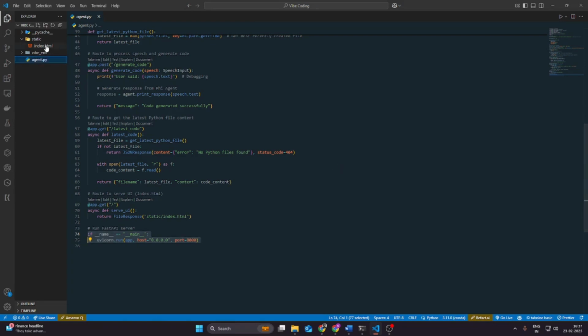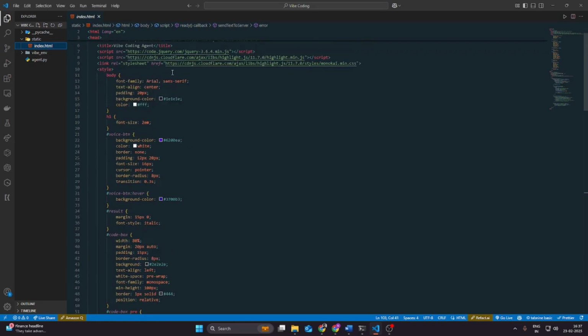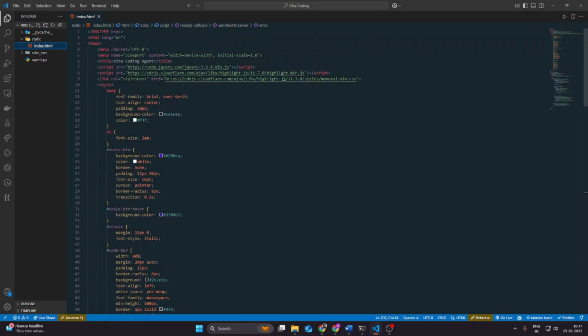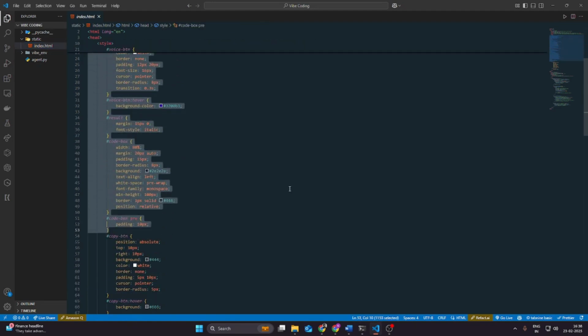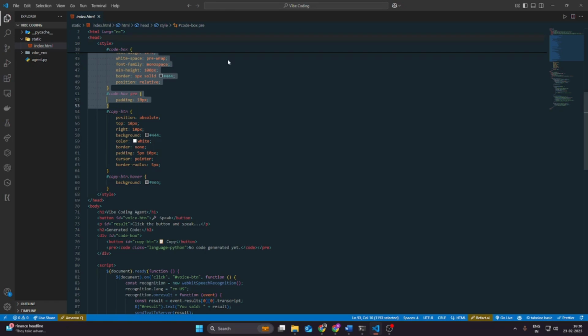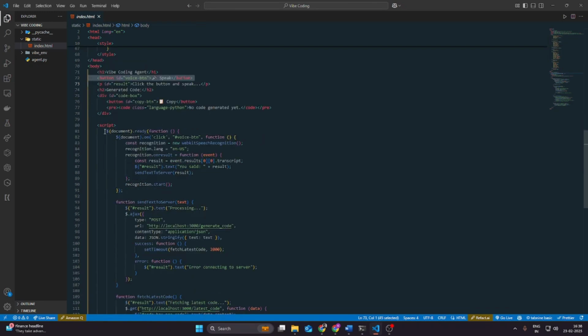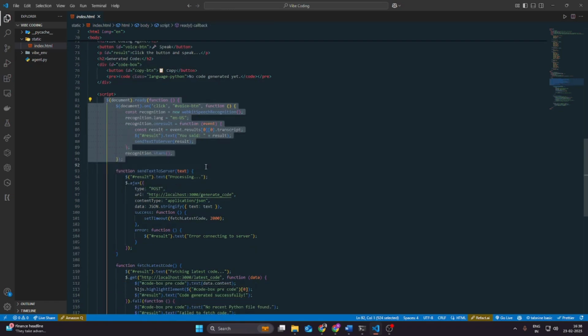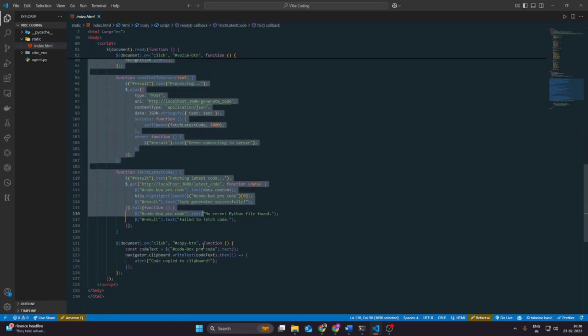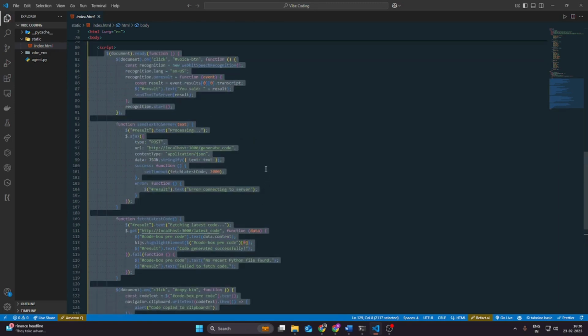So now we talk about index.html. As you can see over here, we are using some CSS for giving some styles to that particular user interface. Then we have added one button which we are calling Speak. This code we have taken from the internet using the Web Speech API of JavaScript, with which our voice would get converted into text, right?